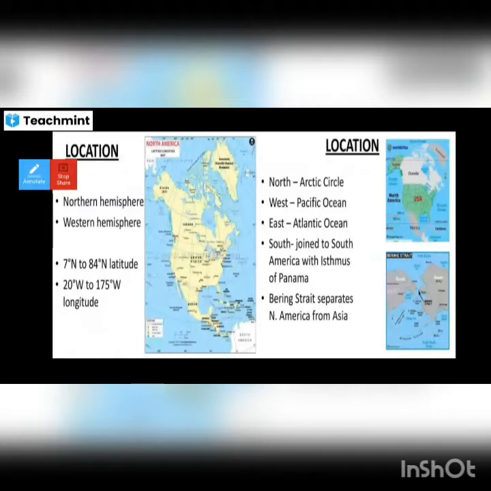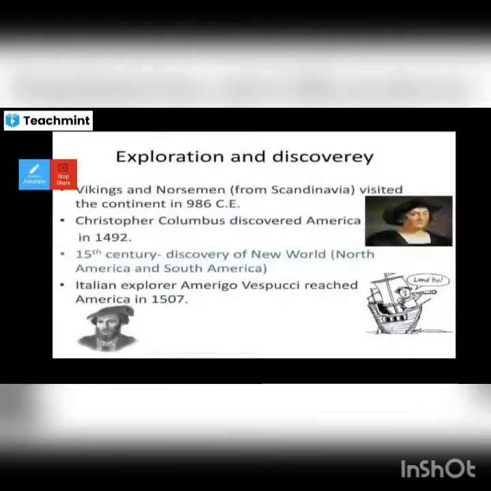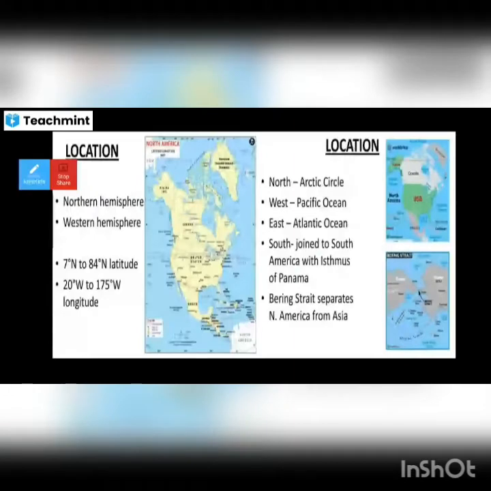It is separated from the continent of Asia by the Bering Strait. It has a link with South America by the Isthmus of Panama.